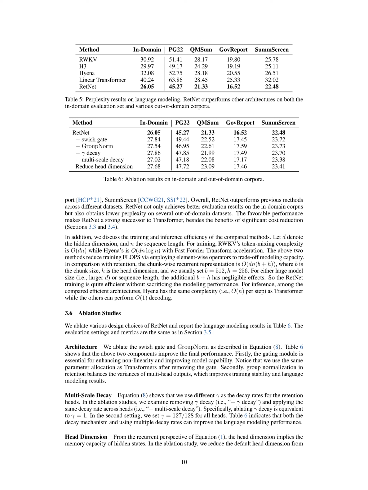Section summary. In this section, the authors conduct ablation studies on various design choices of RetNet and evaluate their impact on language modeling results. They find that the gating module and group norm significantly improve the model's performance by enhancing non-linearity and balancing variances. Additionally, they explore different decay rates and head dimensions, concluding that both the decay mechanism and larger head dimensions contribute to better language modeling performance.